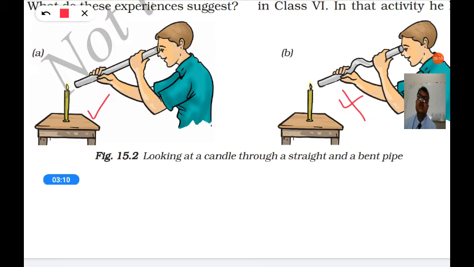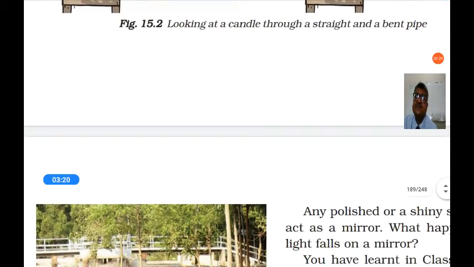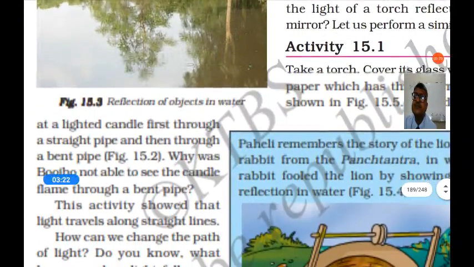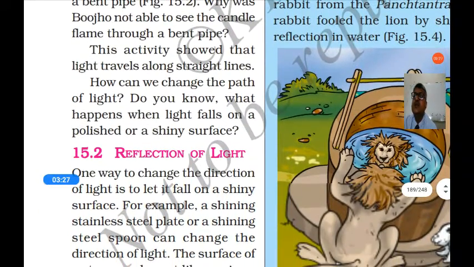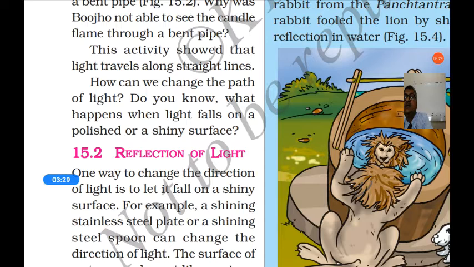So this shows that light can travel in a straight line, not in a curved line. Light always travels in a straight line. This activity showed that light always travels along a straight line.